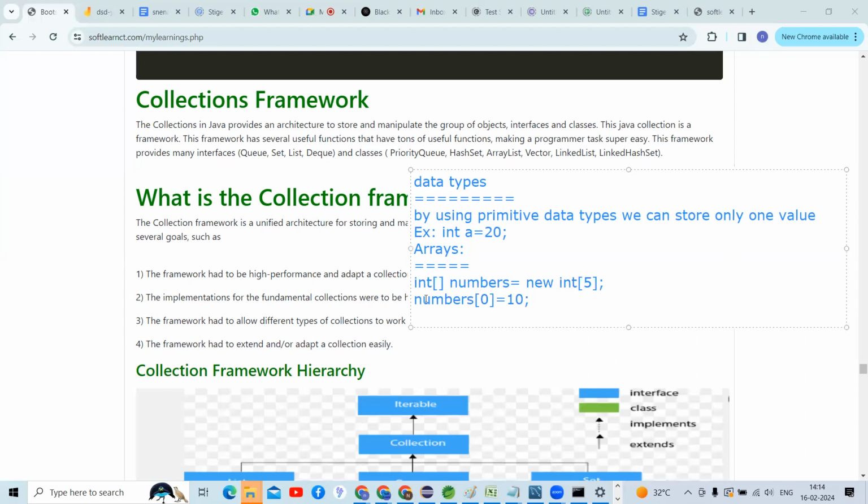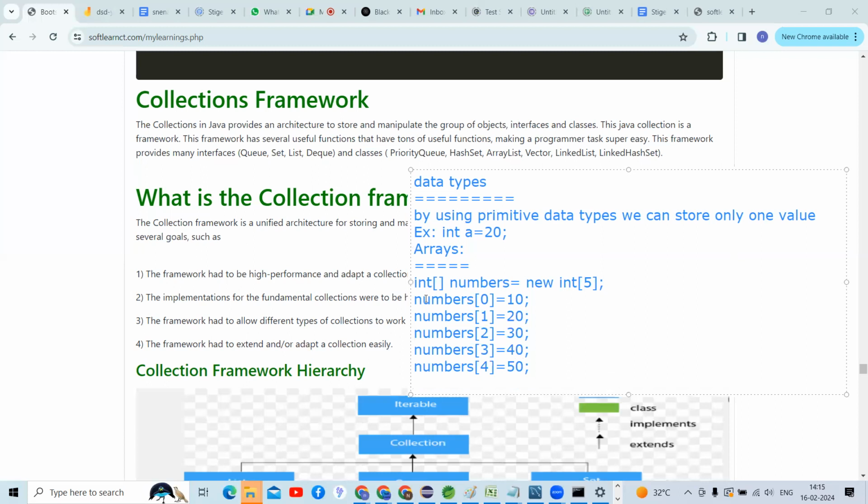How many values is it possible to store, guys? Only 5 elements we can store. But is it possible to store more than 5 elements, guys? No, sir, it is not possible to store more than 5 elements. So if we want to store more than 5 elements, what should we do here?